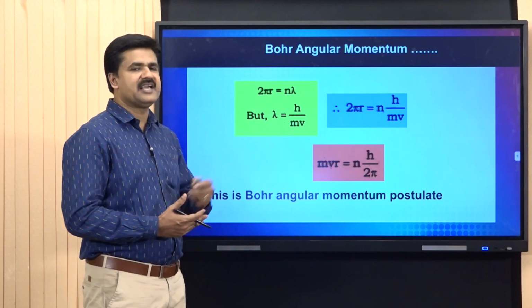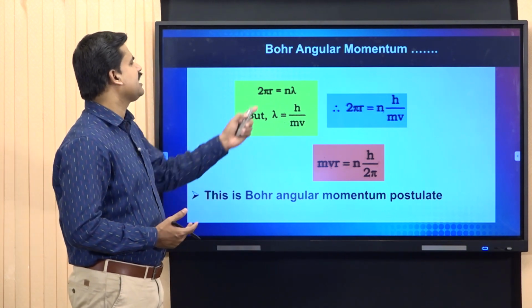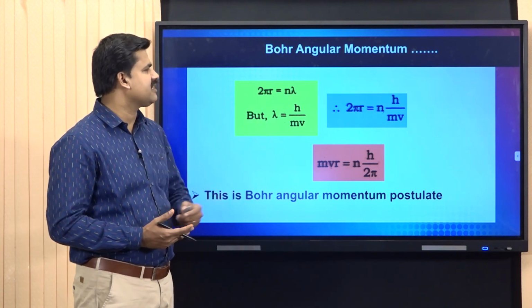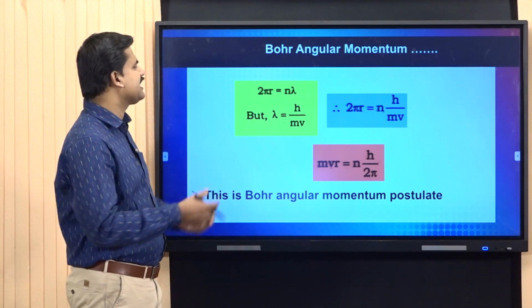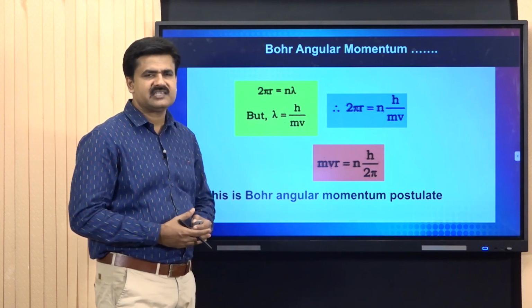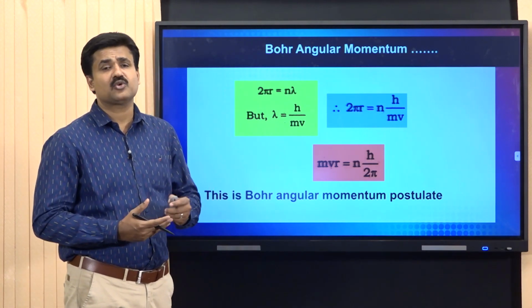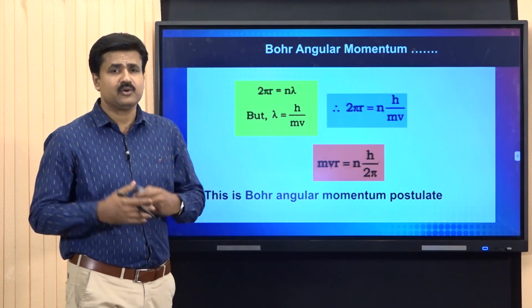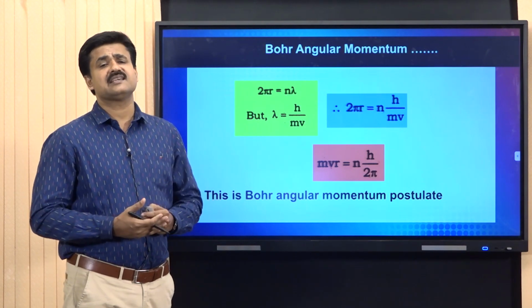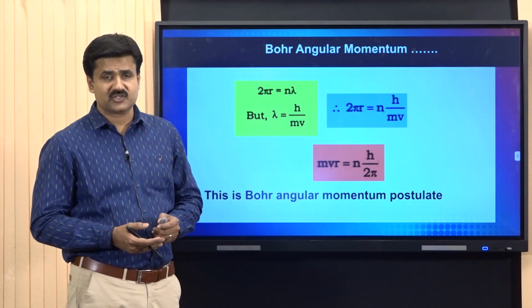But we know lambda is equal to h by mv as per the de Broglie relation. On replacing lambda with h by mv, we can write 2 pi r is equal to nh by mv. On rearranging, we will get mvr is equal to nh by 2 pi, that is, the angular momentum of an electron in the nth orbit is an integral multiple of h by 2 pi, or simply mvr is equal to nh by 2 pi. This is the Bohr angular momentum postulate.